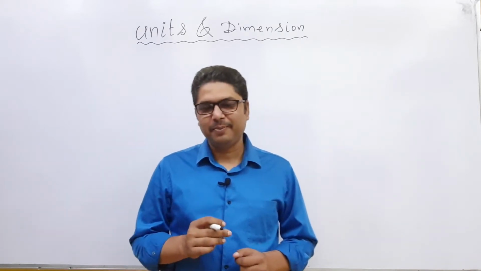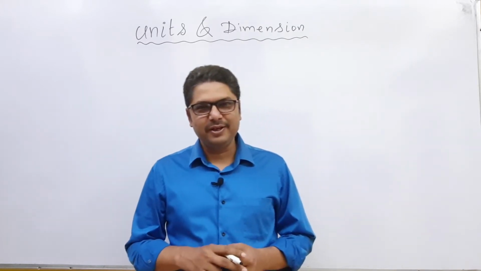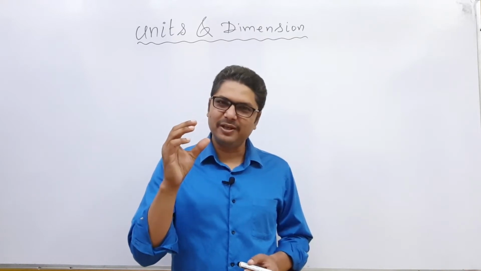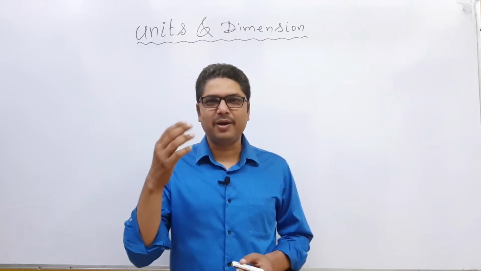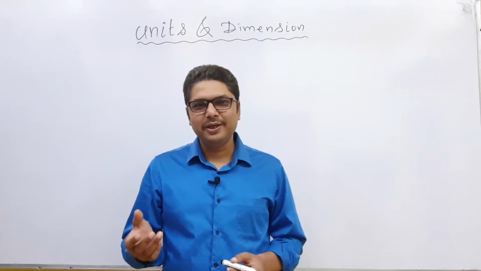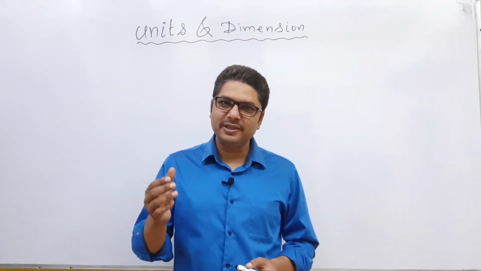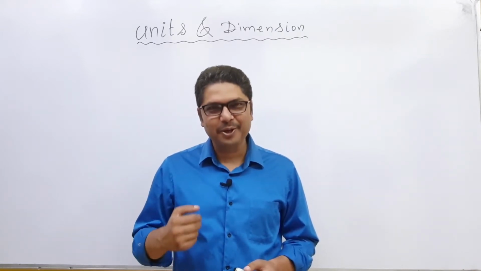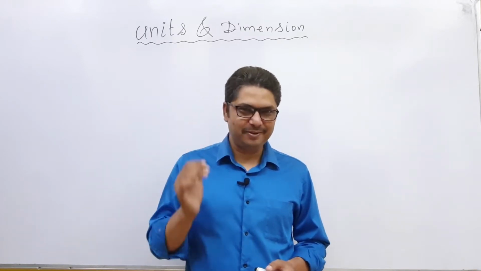For example, if we have to measure mass, then we take a standard amount of mass known as 1 kg, and after that we compare the given mass with this 1 kg. So, unit is a standard amount of chosen physical quantity by which we compare or measure the same physical quantity.